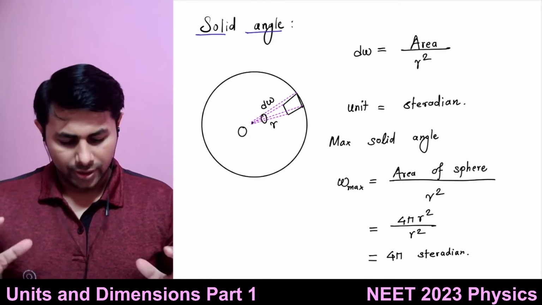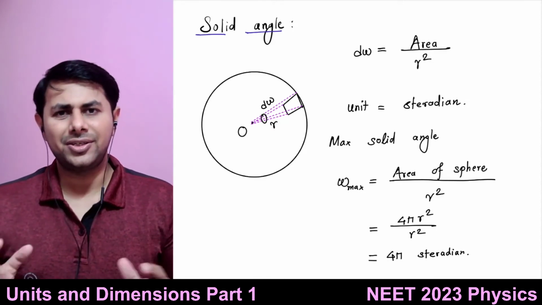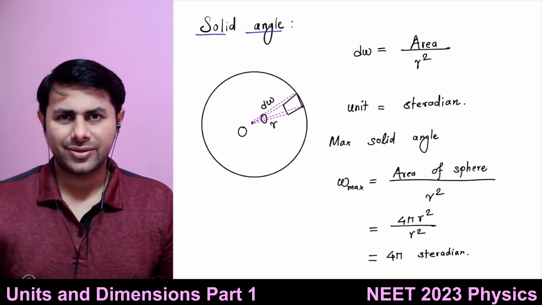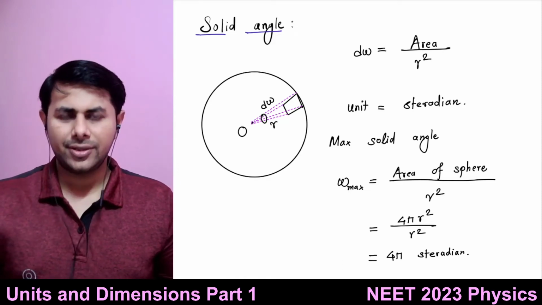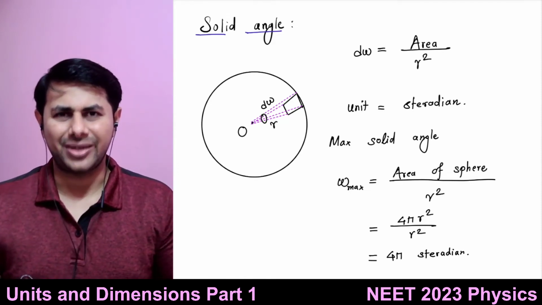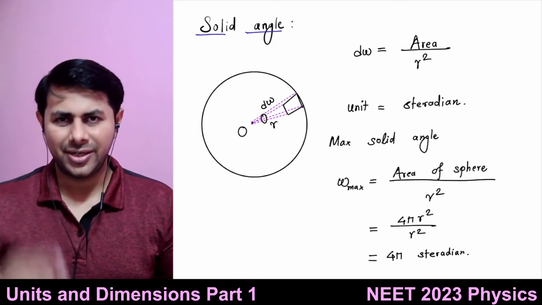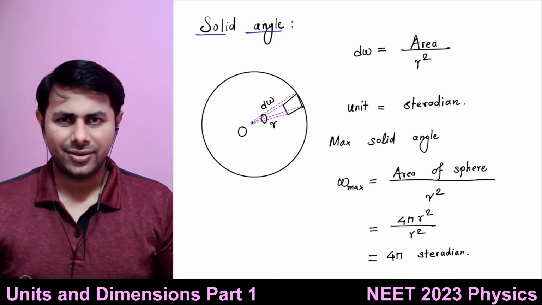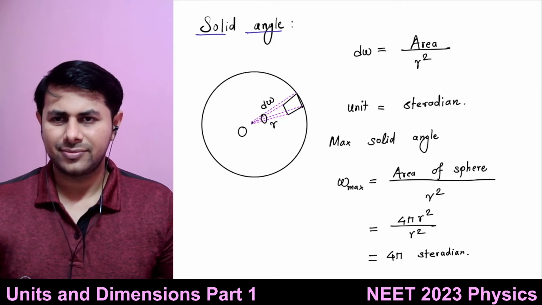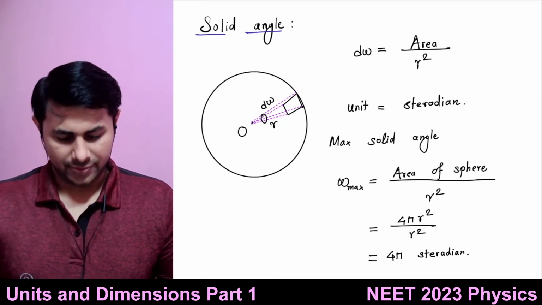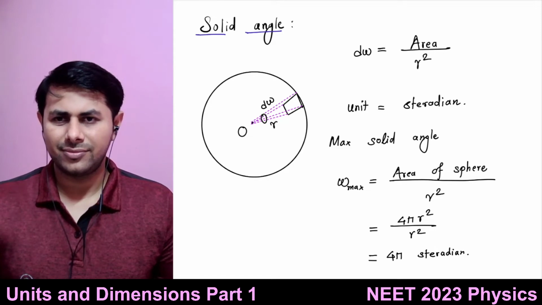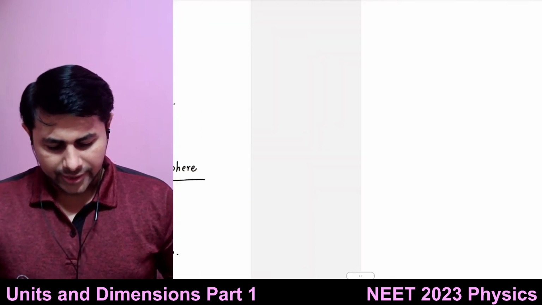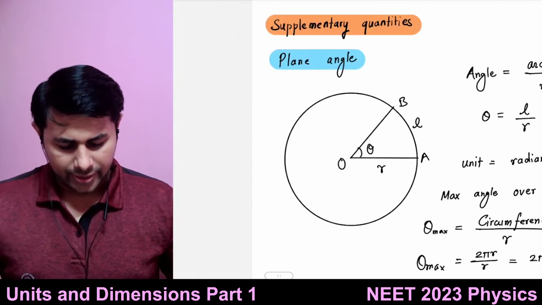Right now I am defining it in the simplest possible way, but we'll see in electrostatics, in Gauss's law, how to define solid angle in a proper way. Right now I have just defined it in a particular context. There we'll see the general solid angle. Any questions till now? No, sir. Okay, so next, as I said, these are the fundamental quantities.